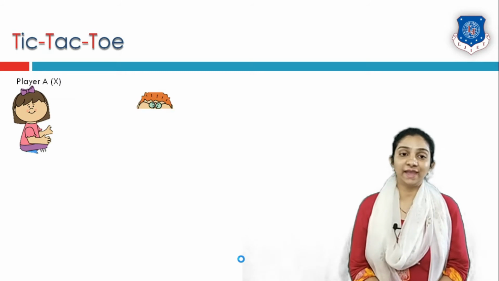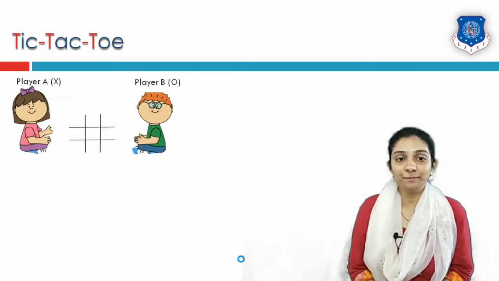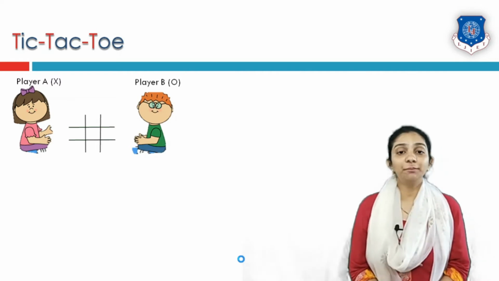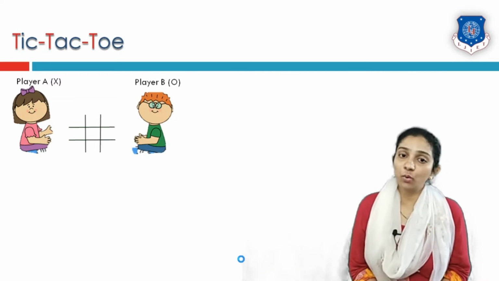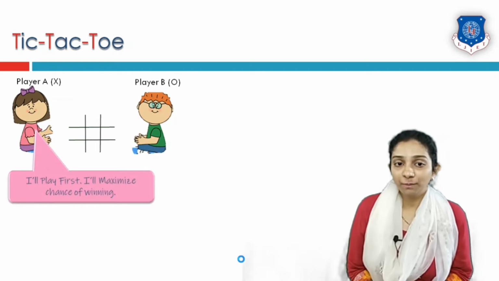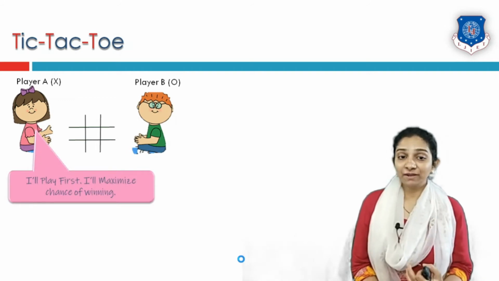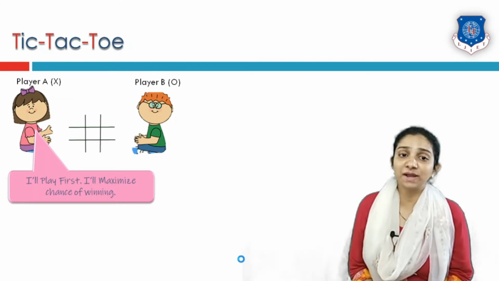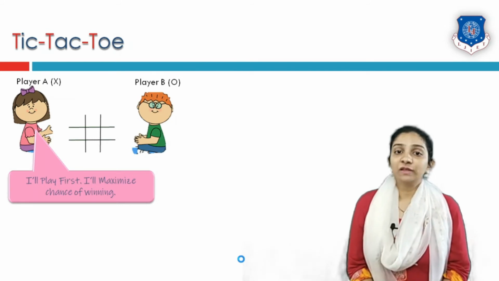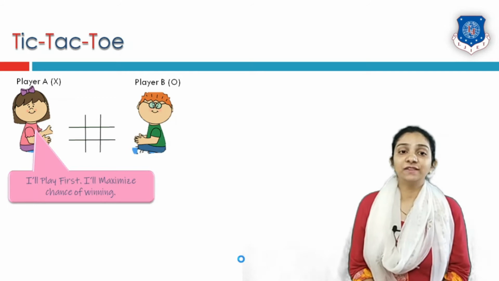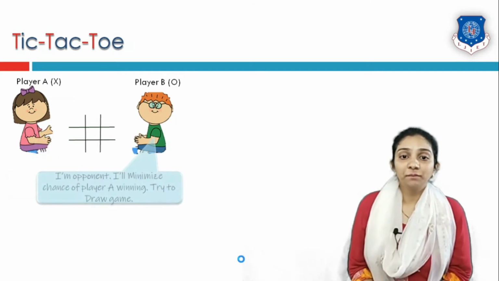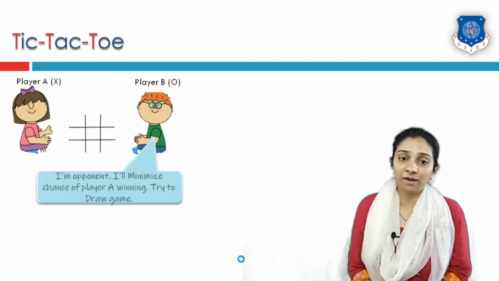This is player A and this is player B. Player A is going to put X's and player B is going to play with O's. So here player A says that I will play first and my aim is to maximize my chance of winning. So player A can decide its strategy for how she is going to win. But player B is not dumb.